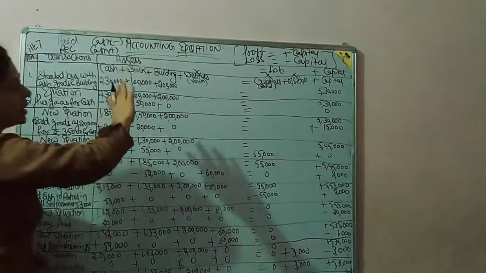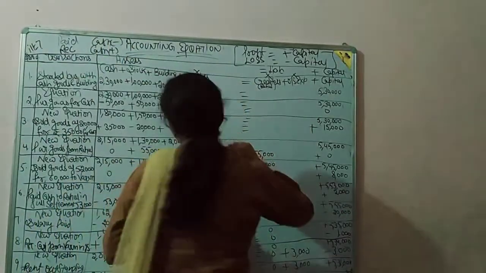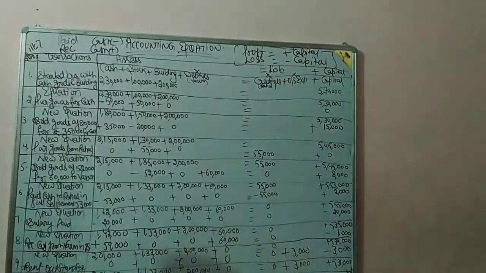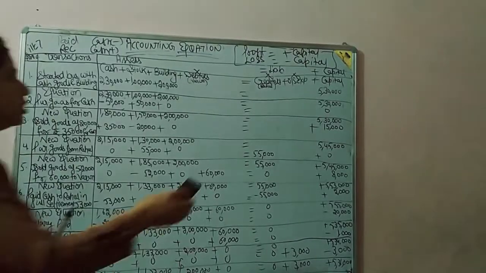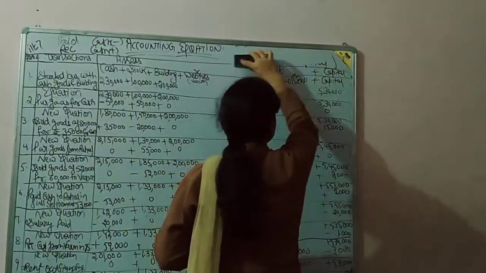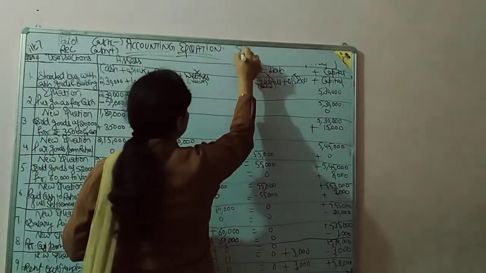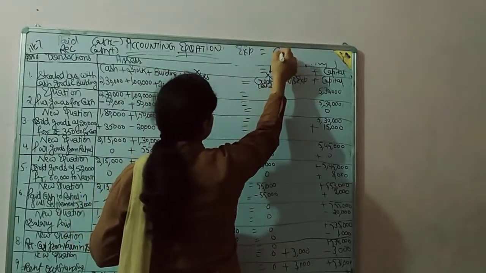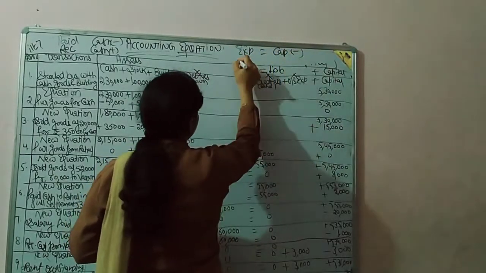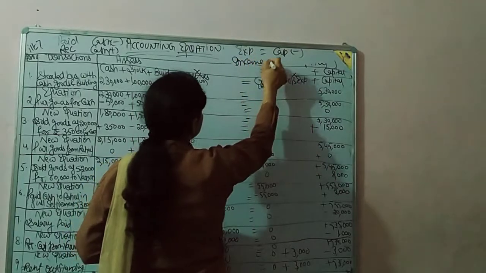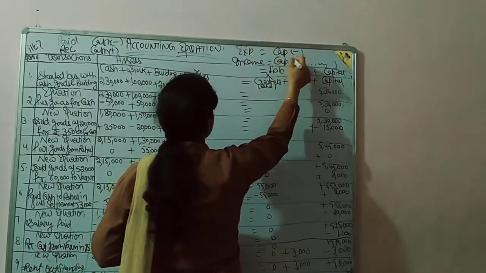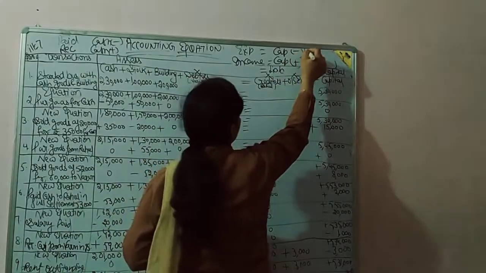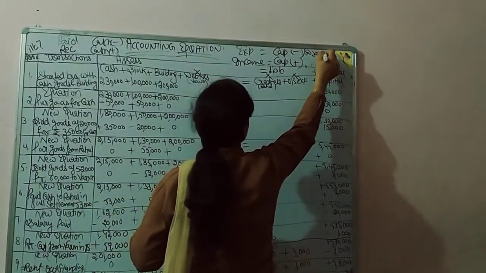Please keep all these points in notebook so that you can understand properly. Whenever there is an expense, that means capital will be deducted. Whenever there is an income, that means capital is increased. You can also say with the drawings.